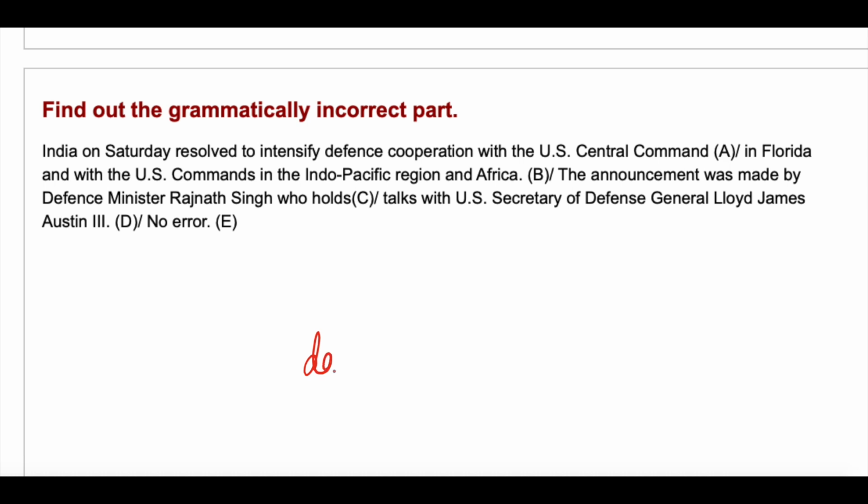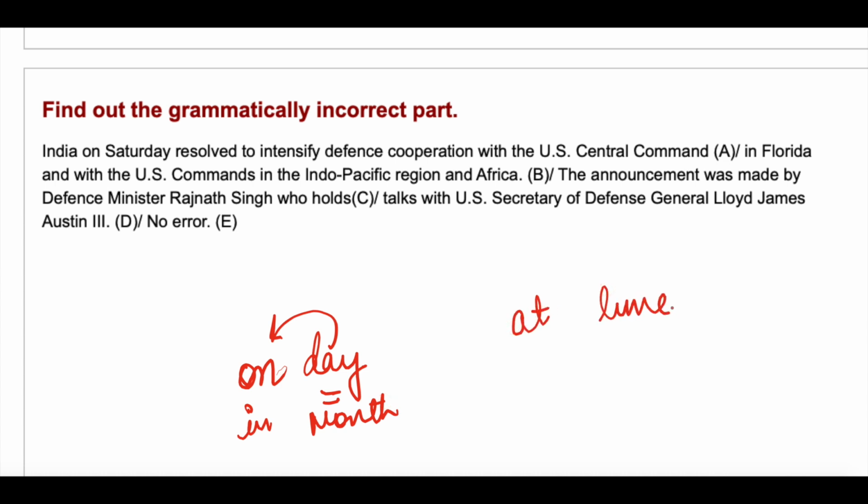Now whenever you find the name of a day, you have to use "on" before that. On day, in month, at time, at 5 a.m., at 6 a.m. In year, in 2020, in 2030. Okay, so India on Saturday resolved to intensify.